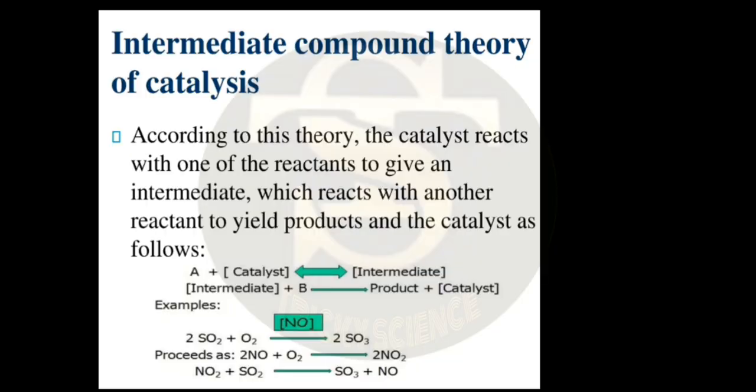Intermediate compound theory of catalysis. According to this theory, the catalyst reacts with one of the reactants to give an intermediate, which reacts with another reactant to yield products and the catalyst, as follows.